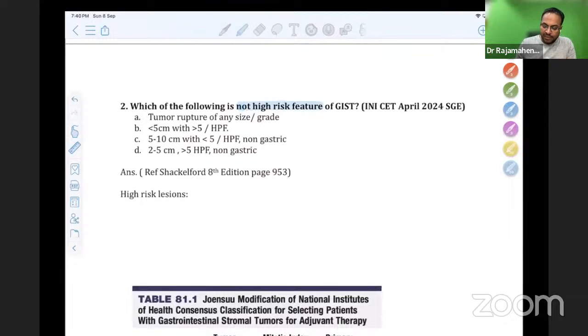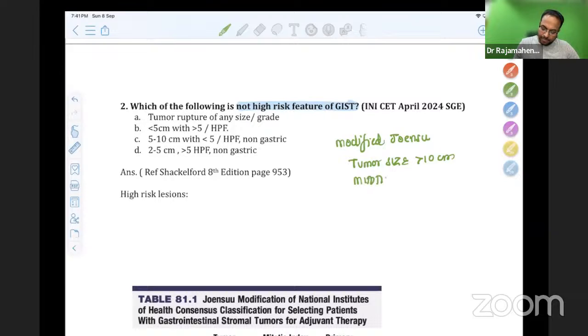Which of the following is not a high risk feature of GIST? This is according to the modified Joensuu criteria. I always ask you to remember the modified Joensuu criteria. Tumor size more than 10 centimeters is high risk. Okay, tumor size more than 10 centimeters is high risk.